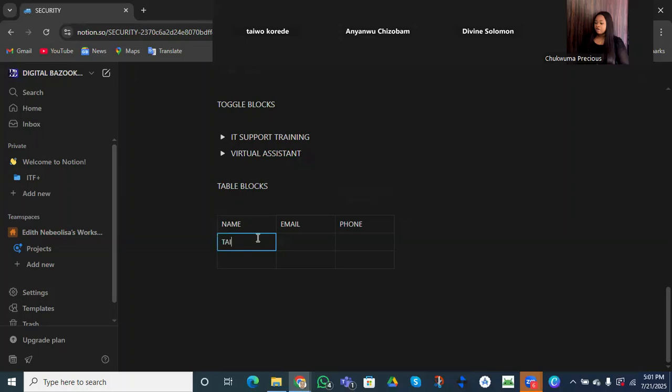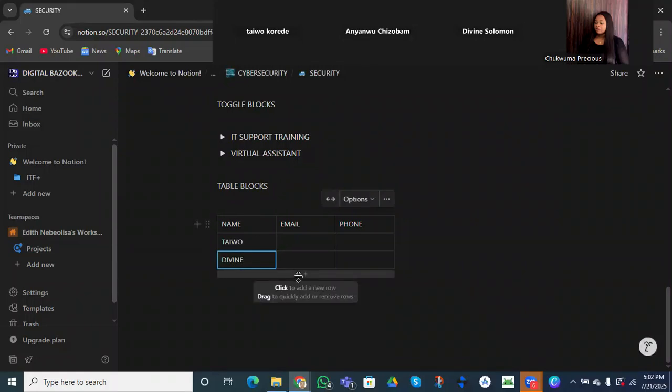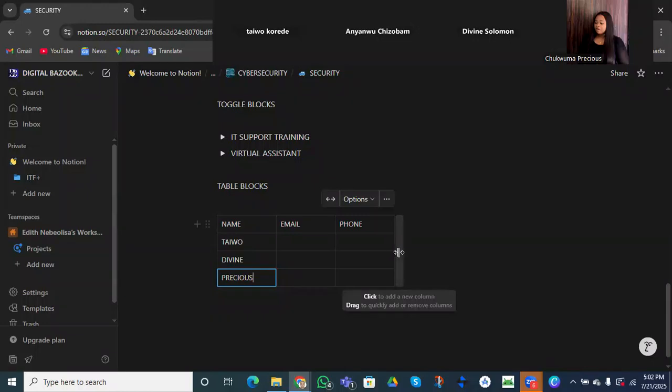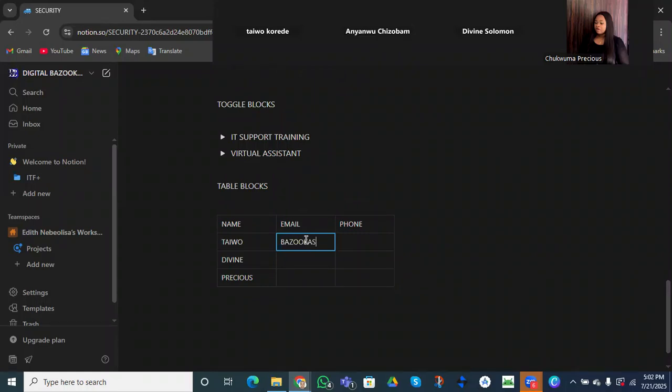I'm using Taiwo as the first person. Taiwo is the first student that purchased our product. Divine also bought our product, and we can add more. Remember, we can add more by clicking on the plus button. So we have Precious. This is the plus button under the table, and the same by the side, you can see the plus button. So these are all the students that just purchased our product. Let's say we are using the company's email.